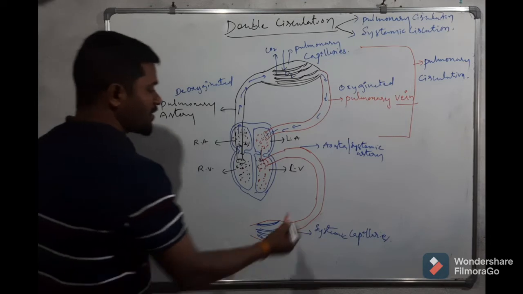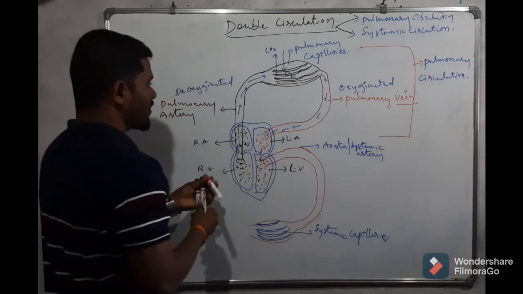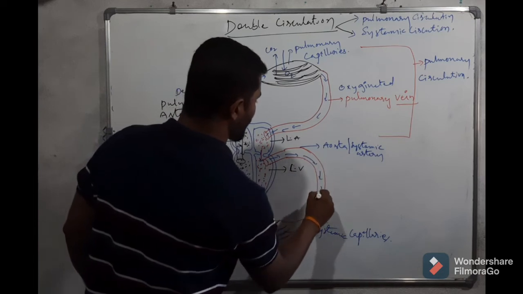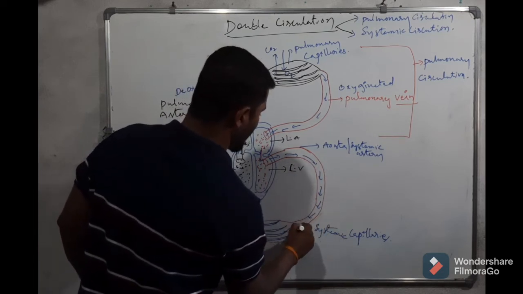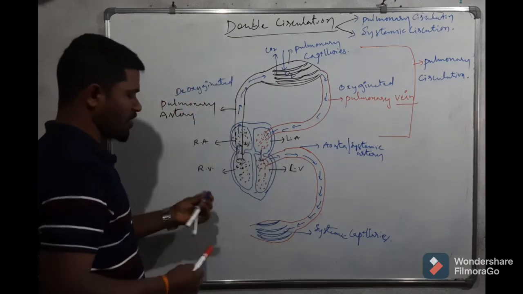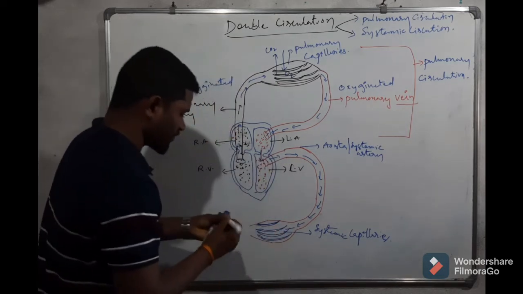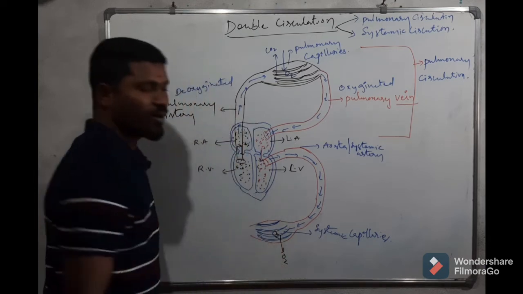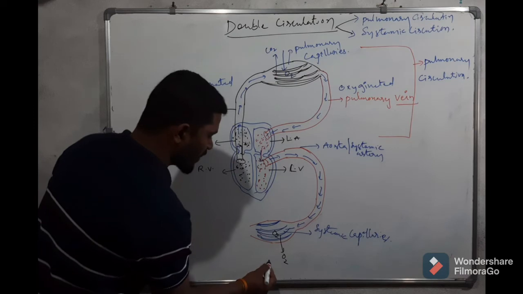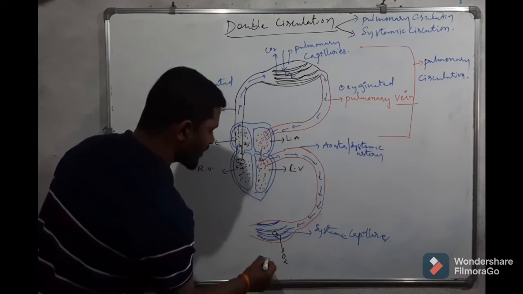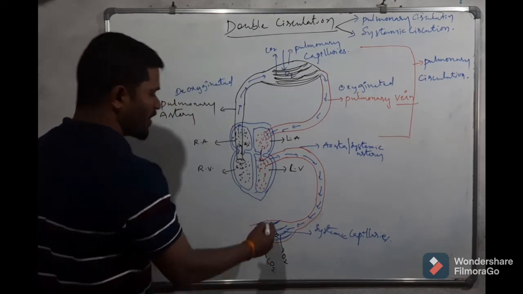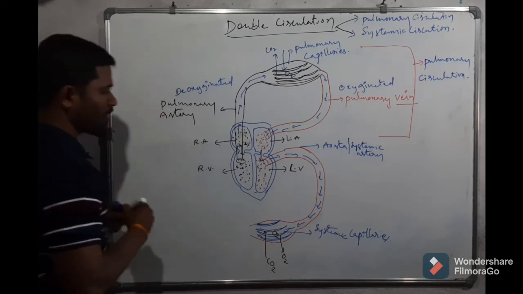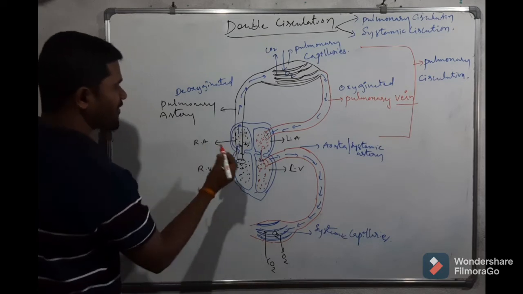This oxygenated blood enters the organ. The oxygen enters the organ, and the carbon dioxide is collected by a blood vessel called the vena cava.